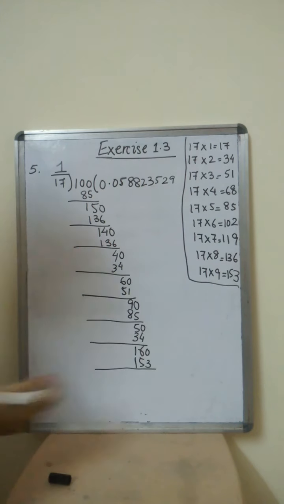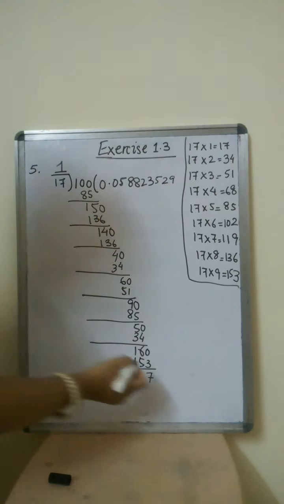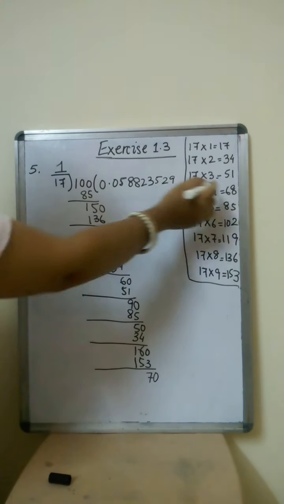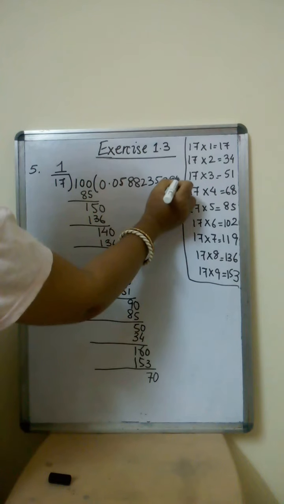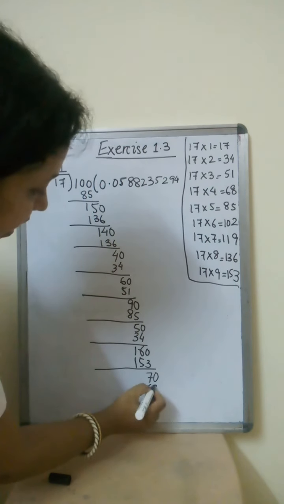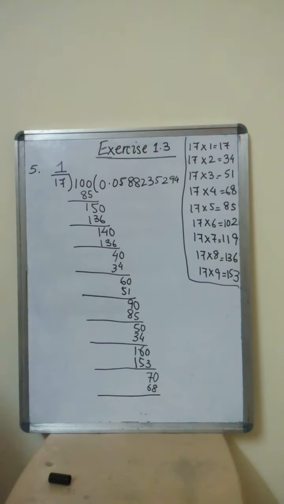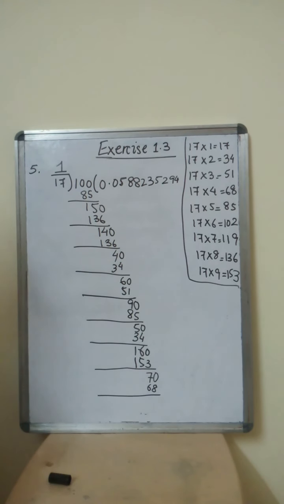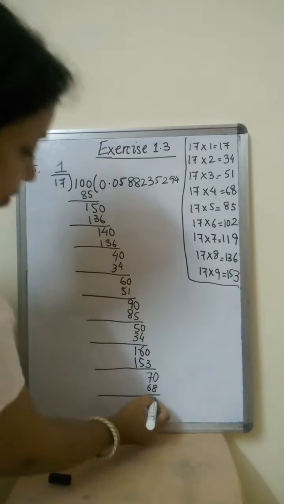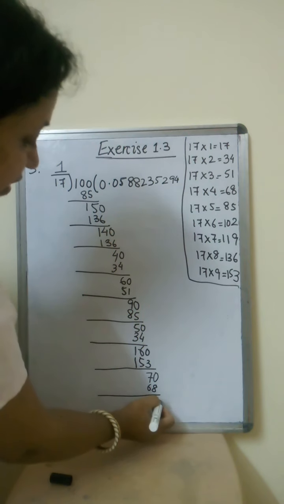Right. Now how much? 160 minus 153 is how much? It is 7. Right. Now I bring a 0 here. So where is 70? We don't have 70. We have 68. So 4s are 68. Right. It's going to be a long one. A long division for us. So now 70 minus 68 is how much? It is 2.